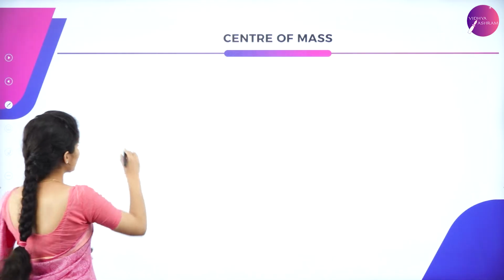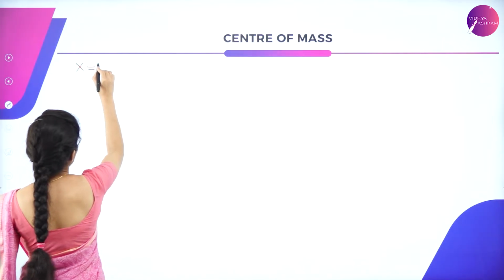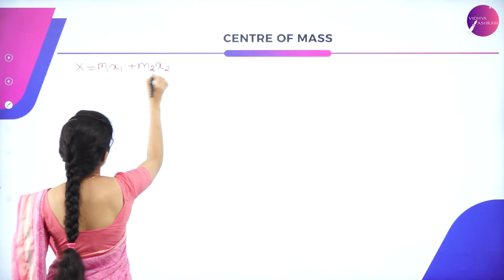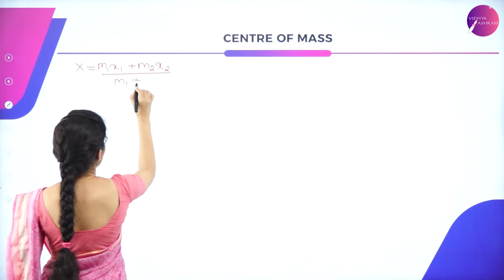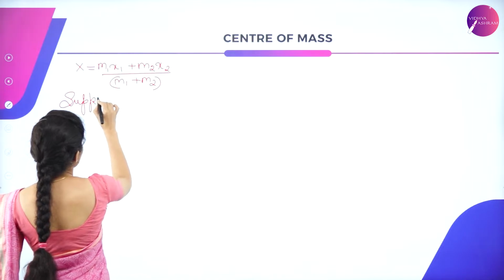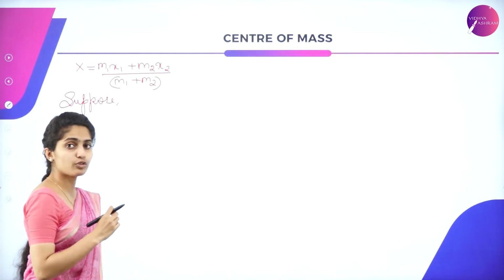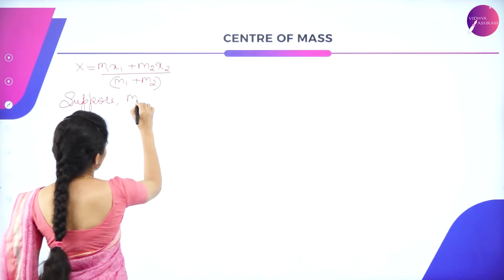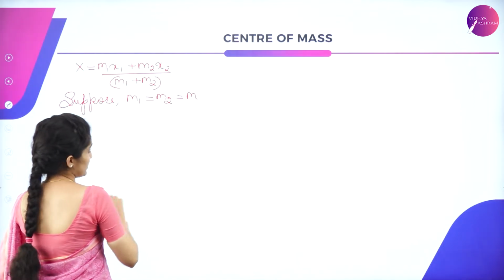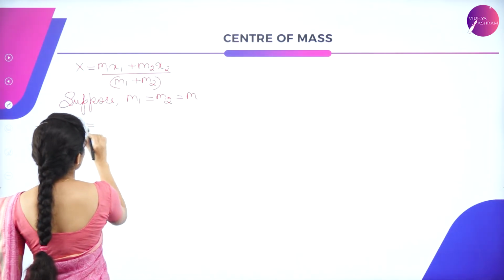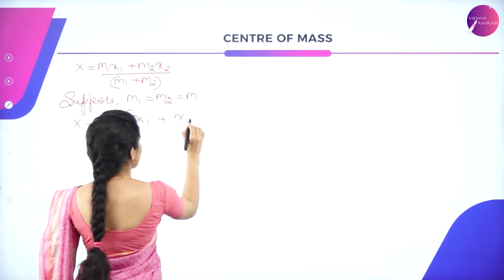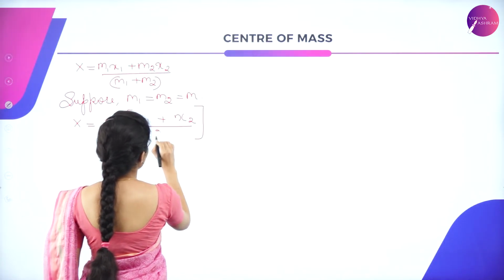Now we have the equation: x is equal to m1 x1 plus m2 x2, divided by m1 plus m2. Suppose the masses of the two particles are equal, that is m1 is equal to m2, both equal to m. Then x is equal to m times (x1 plus x2), taking m common, divided by 2m.